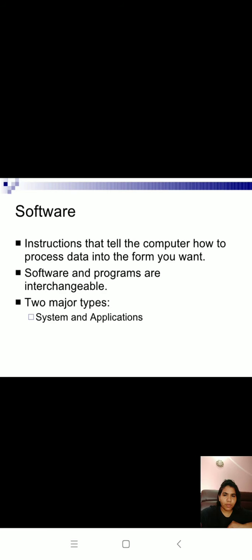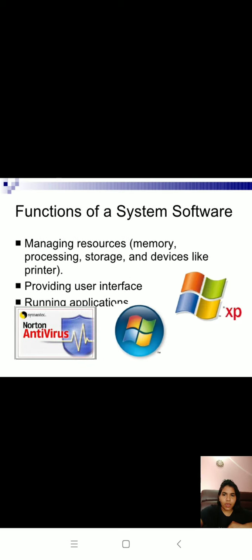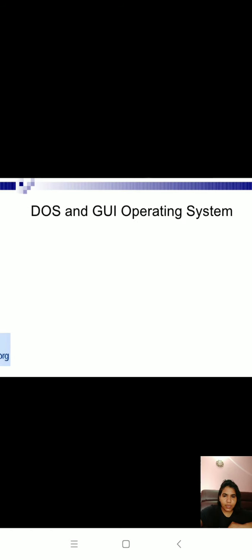It has two types, system and application. System software enables the application software to interact with the computer hardware, and its functions are managing resources, providing user interface, and running applications. Application software includes basic applications widely used in all career areas, and specialized applications that are more narrow, focused on a specific discipline and occupation.